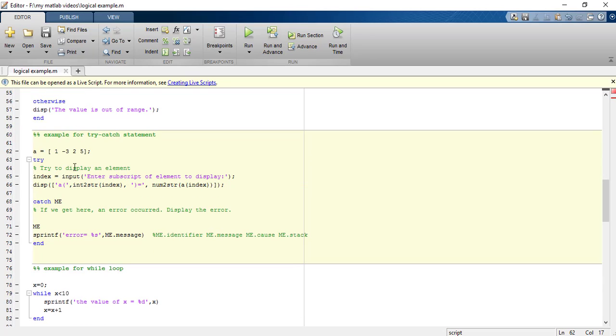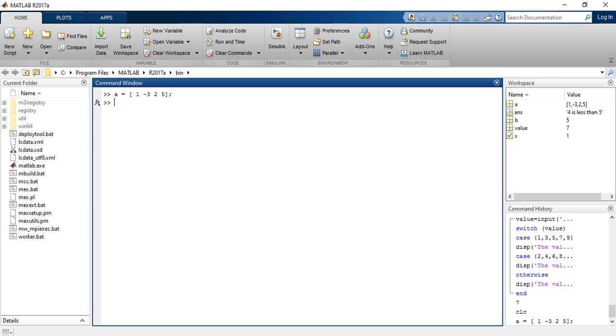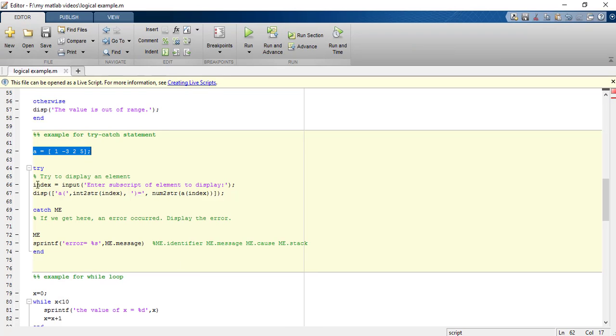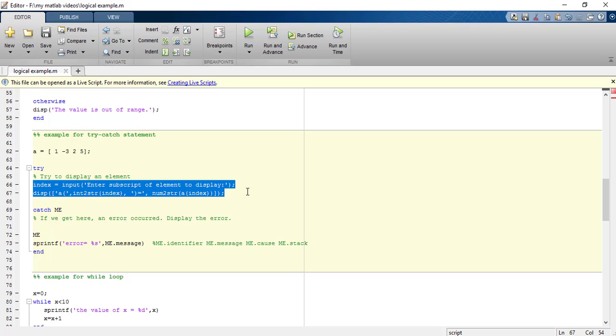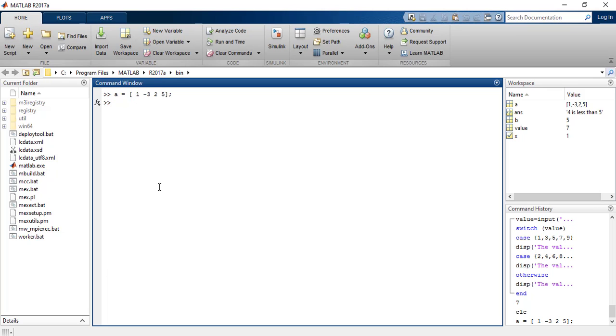Now another very handy function available in MATLAB is the try catch statement. What it does is that, suppose I have this matrix A and I had only this program, no try written with it.